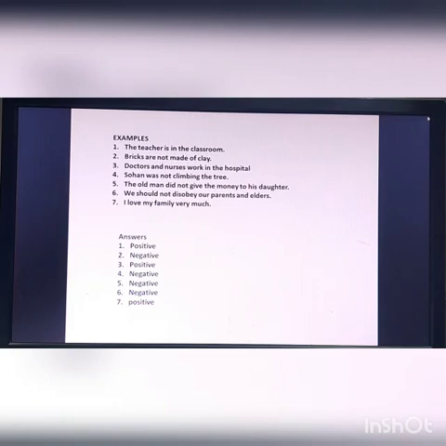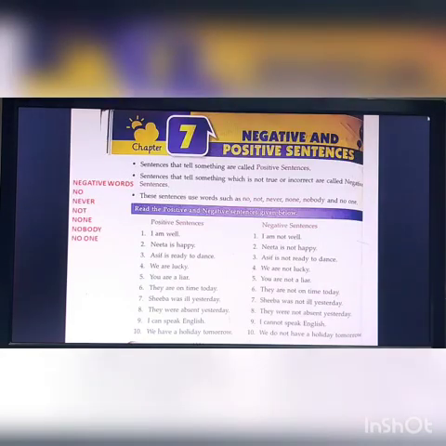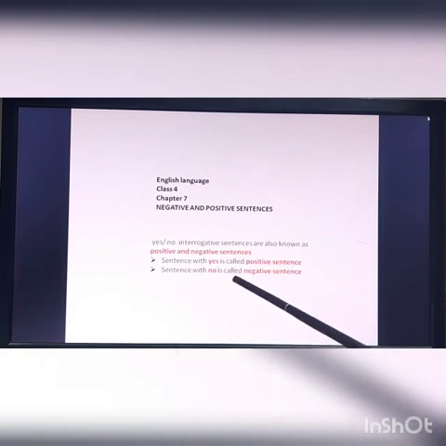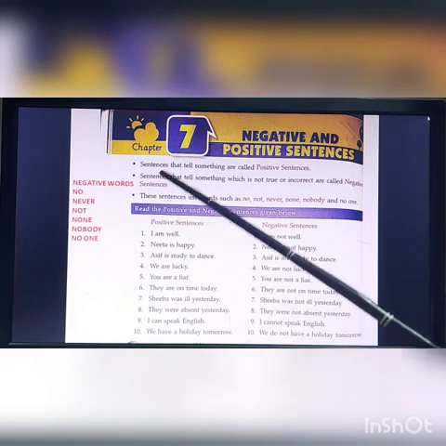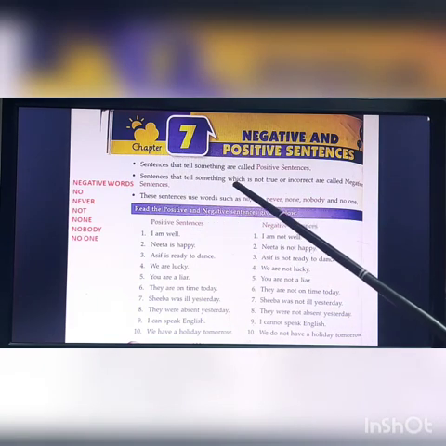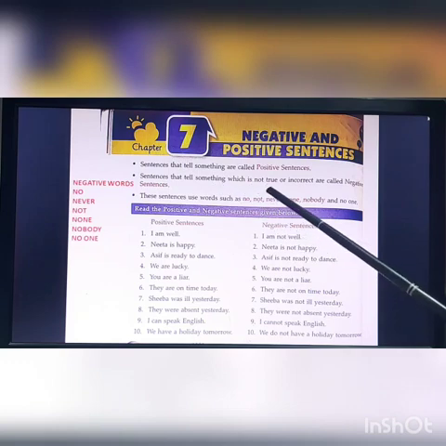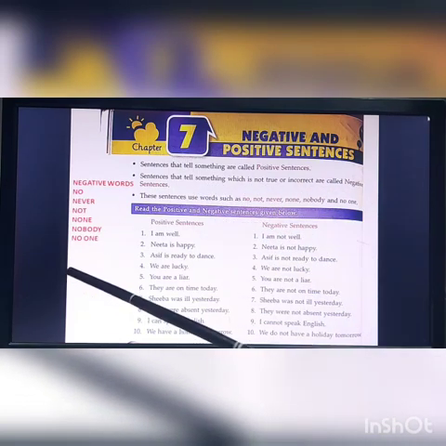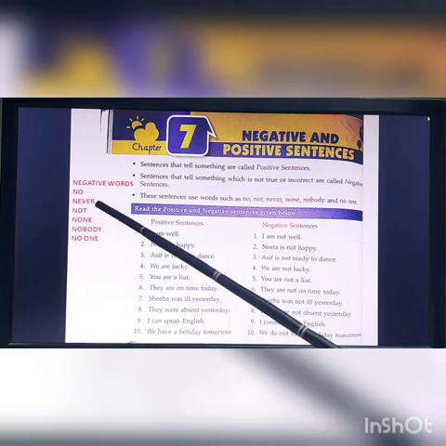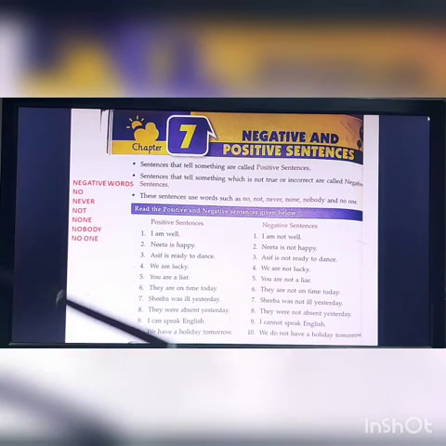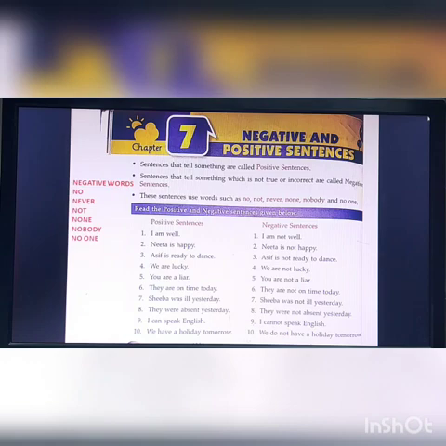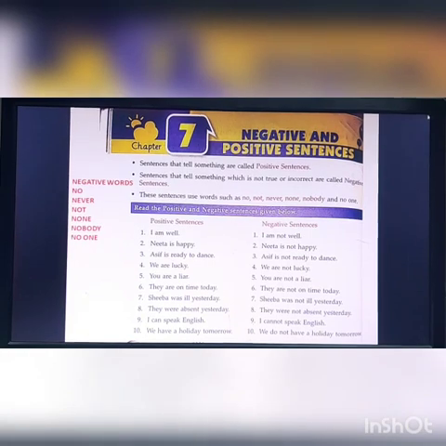So what did we learn today? We learned that a sentence with yes is called positive, a sentence with no is called negative. And also we learned that a sentence that tells us something is positive, and a sentence that tells us something which is not true or incorrect is negative. And these are the negative words like no, never, not, none, nobody, no one. This is the basic of the negative sentence. Then we will get into it step by step.